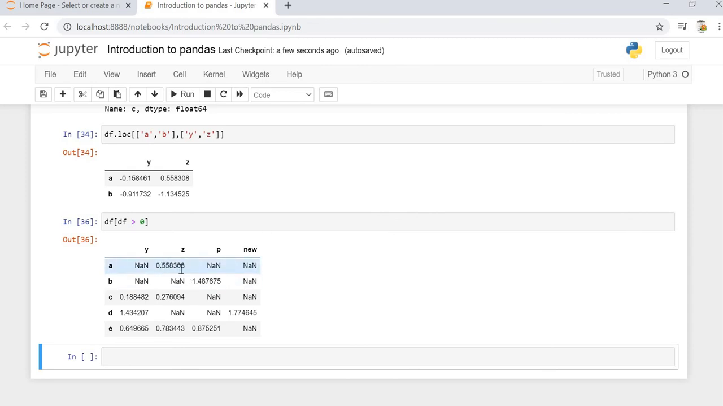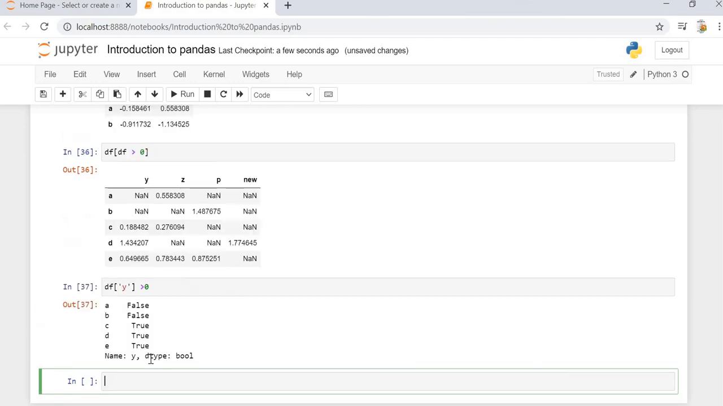Wherever the value is less than 0, it will print it as a NaN. Okay, we can do it using column notation, which is the more precisely used. df of y greater than 0. Let's see what we get. So we are getting False, False, True, True.